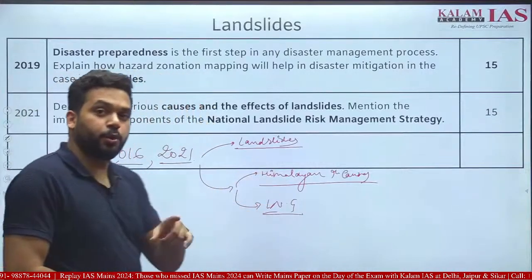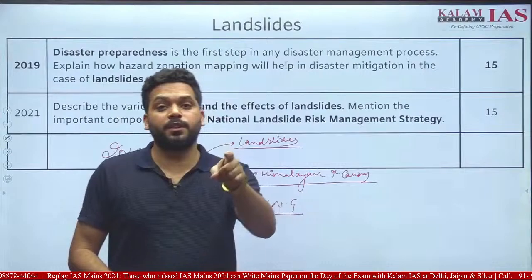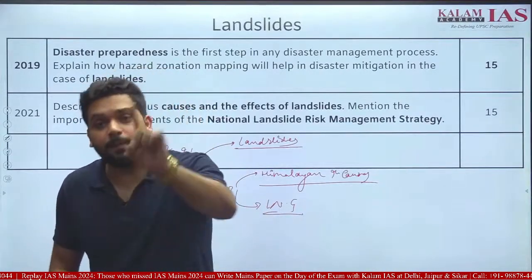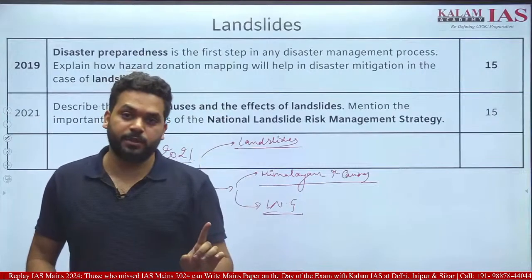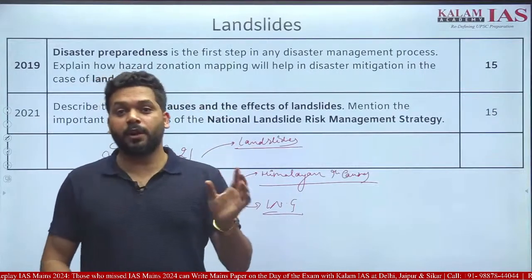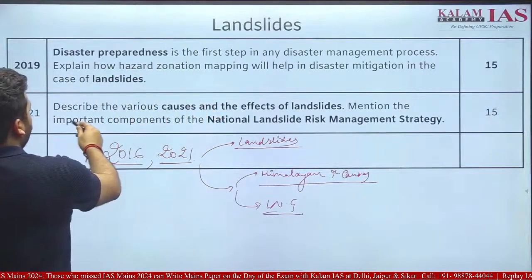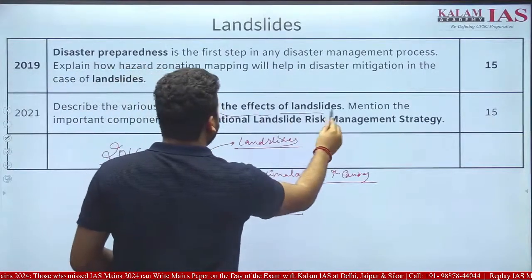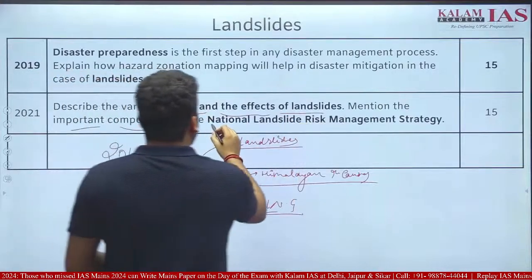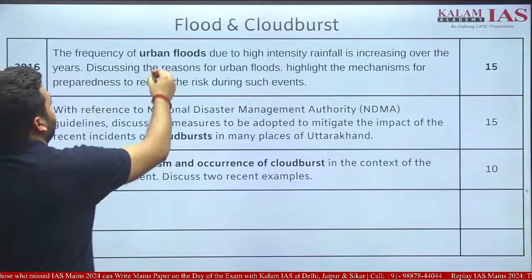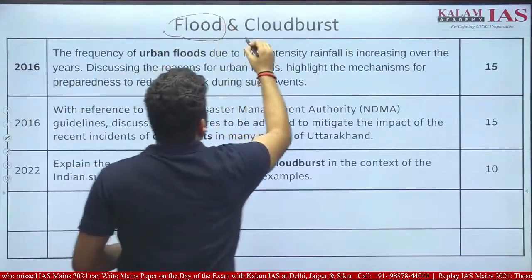Similarly, I am going to show you a very interesting question which was asked in yesterday's GS1 paper, directly picked from the GS3 paper of previous year questions. Directly picked, not even modified. Describe the various causes and the effects of landslides. Mention the important components of the National Landslide Risk Management Strategy. Floods and the cloudburst, this is what I wanted to talk about.